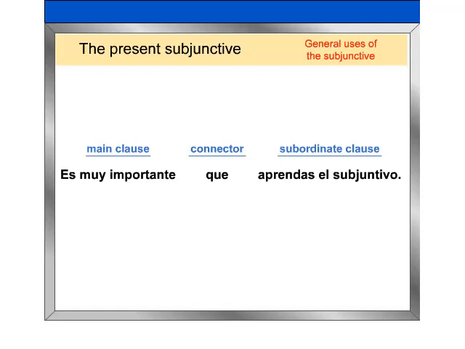This is important, clase, so let's take another look at this model sentence. The verb or expression in the main clause, here, the expression es muy importante, triggers the use of the subjunctive, here. The verb aprendas in the subordinate clause, here, aprendas el subjuntivo.